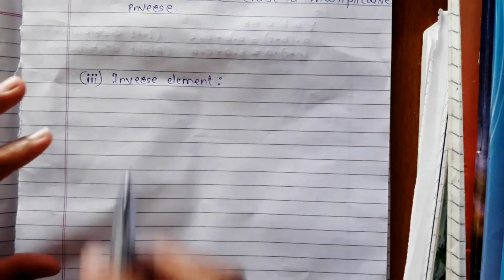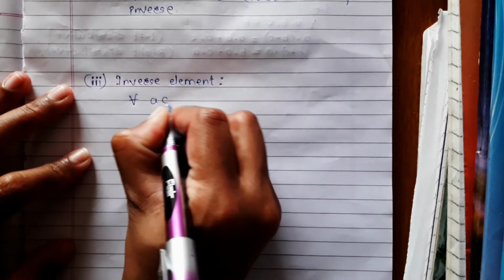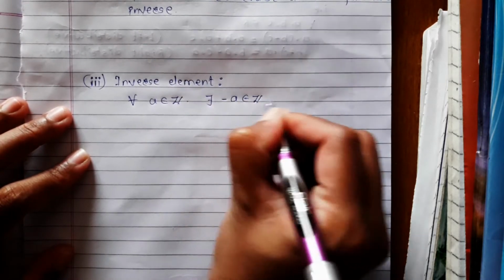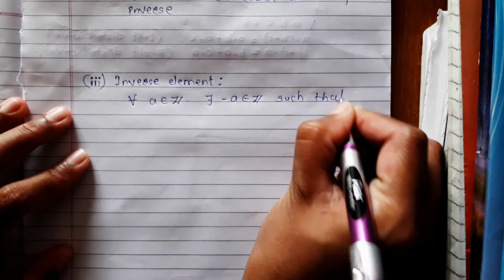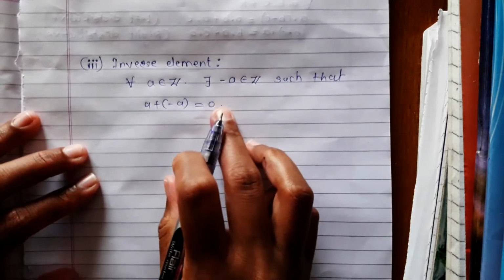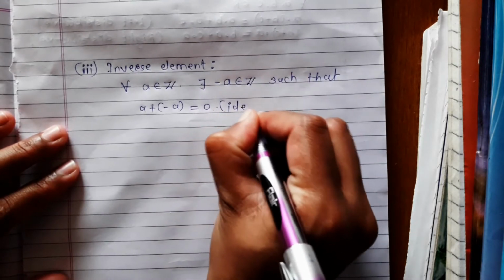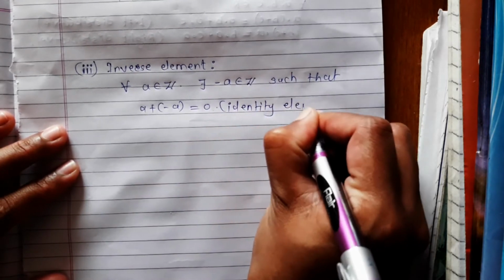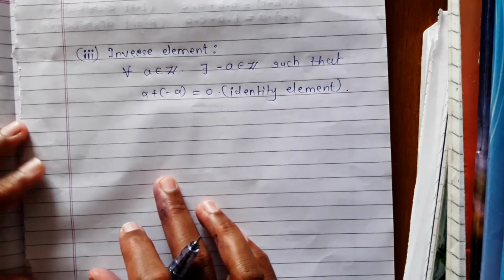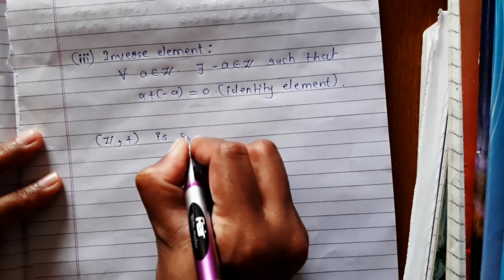Now third one is existence of inverse element. We know that for all a belongs to set of integers, there exists minus a belongs to set of integers such that a plus minus a equals 0, where 0 is the identity element for the set of integers with respect to binary operation addition. So all the properties for group are satisfied. Therefore the set of integers with respect to binary operation addition is group.